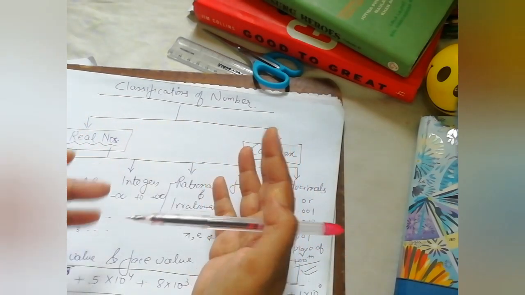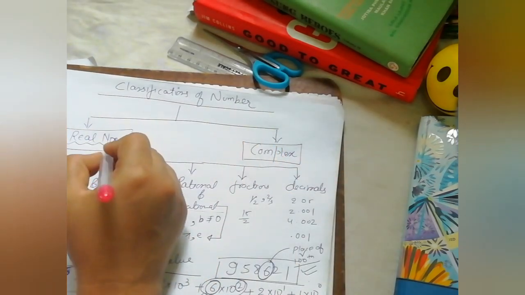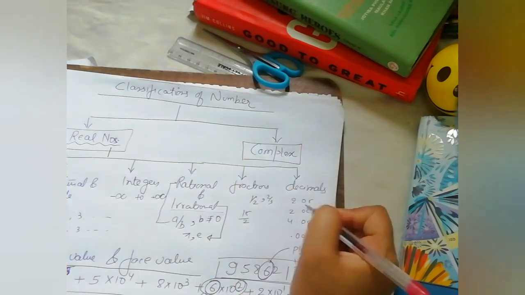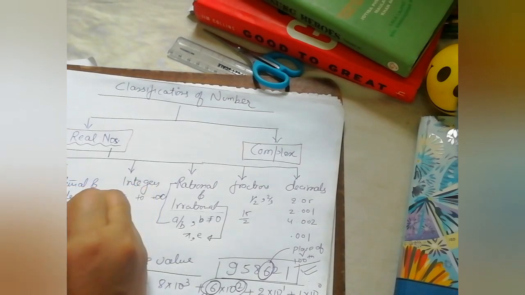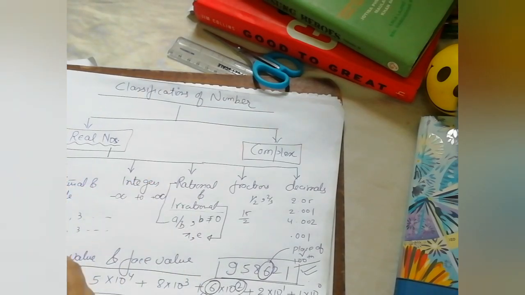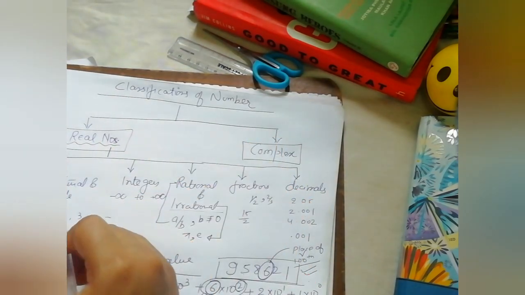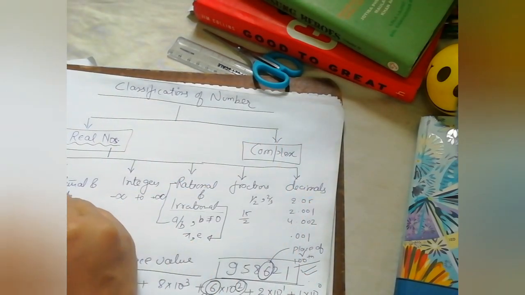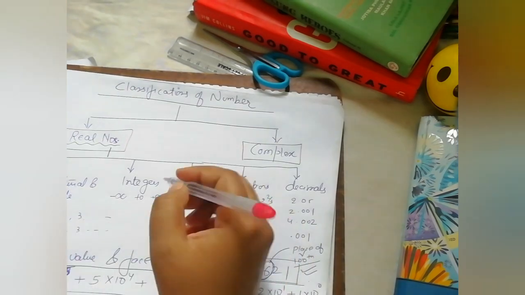What is a number line? We'll definitely cover it afterwards. First of all, these real numbers are bifurcated into various classifications. One is natural and whole numbers. We have been reading this from our basic classes: 1, 2, 3 are the natural numbers, and 0, when we start with it, is the whole number.